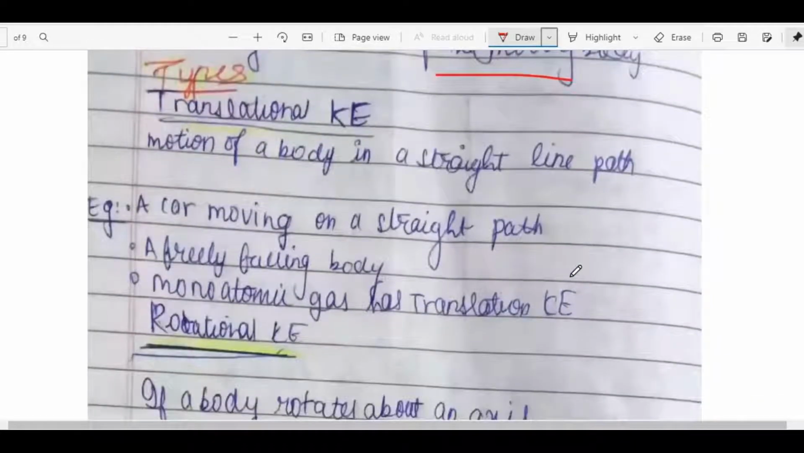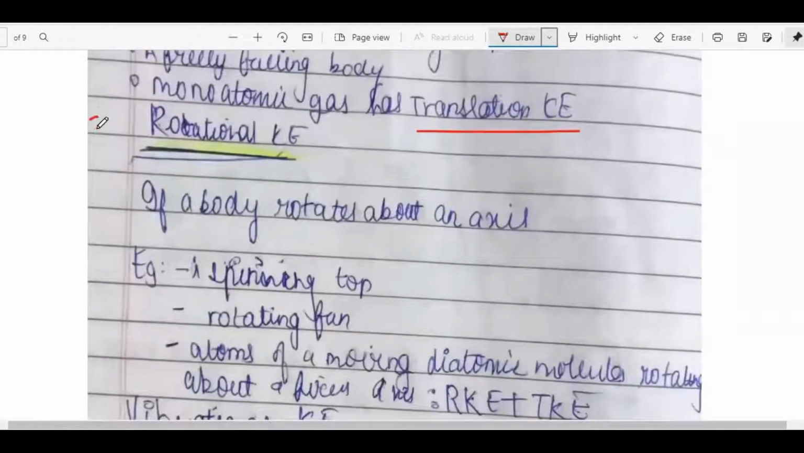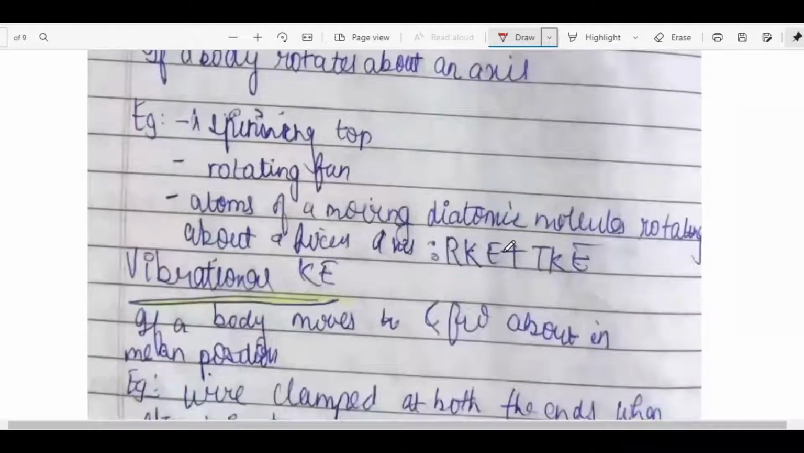Let's learn what the types of kinetic energy are. First, translational kinetic energy, which is the motion of a body in a straight line path. For example, a car moving on a straight path, a freely falling body, a monoatomic gas. Secondly, rotational kinetic energy. If a body rotates about an axis, for example, a spinning top, a rotating fan, atoms of a moving diatomic molecule rotating about a fixed axis. In this, it possesses rotational kinetic energy as well as translational kinetic energy.